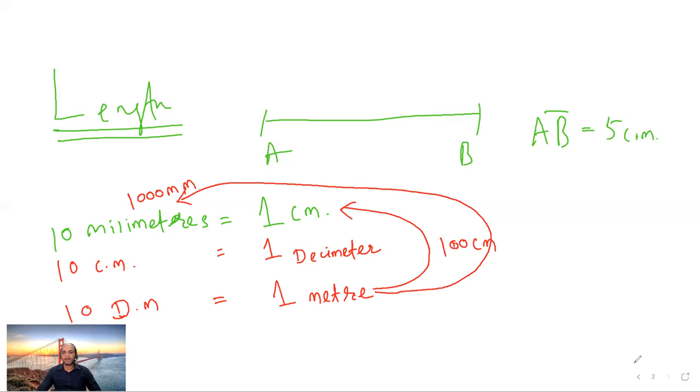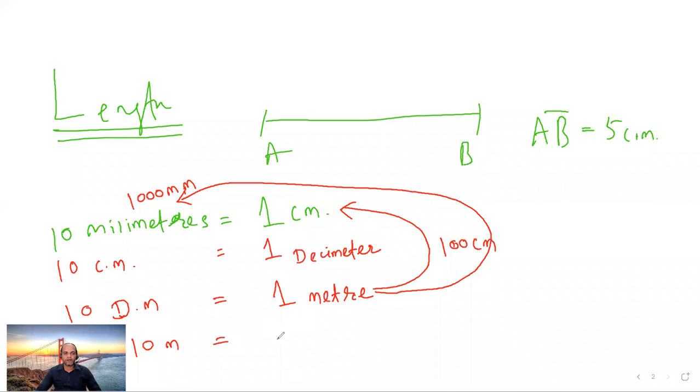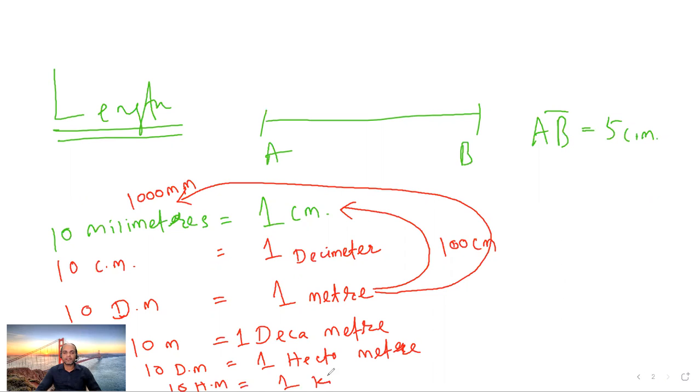Okay, good. After this, we have one more thing. If you take 10 meters, how much will we get? 10 meter is 1 decameter, 10 decameter is equal to 1 hectometer, and 10 hectometer is equal to 1 kilometer.